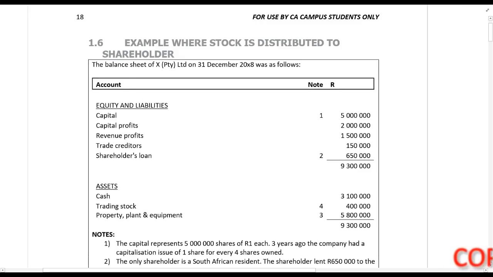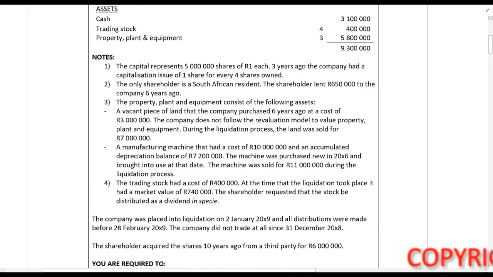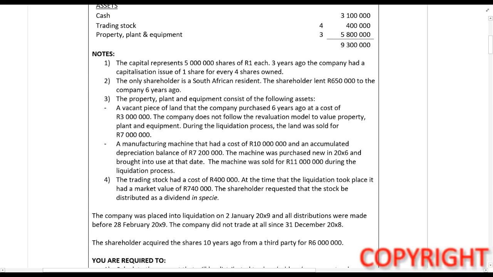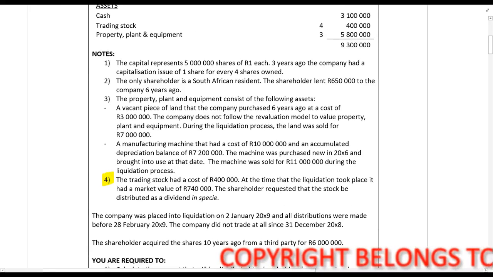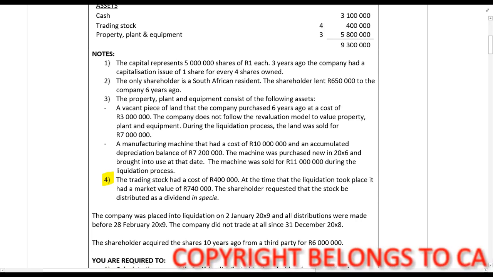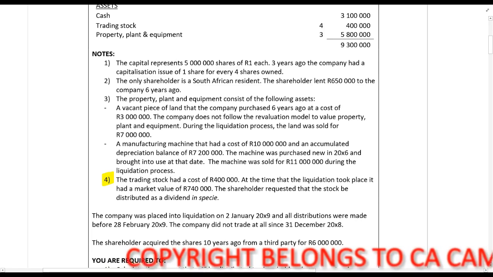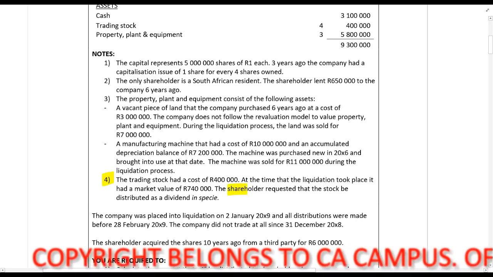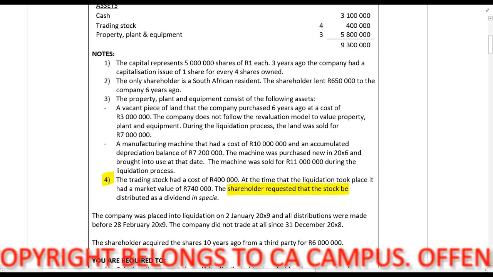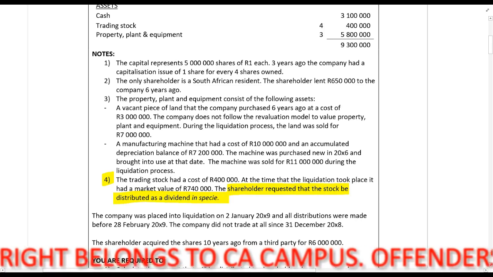Example 1.6. Now this example is the same as the previous one, but there's one difference, and that is in number 4. In the previous example, we had a situation where the trading stock was sold to the shareholder. Now it says this trading stock had a cost of 400,000 rands. At the time that the liquidation took place, it had a market value of 740,000 rands. The shareholder requested that the stock be distributed to him as a dividend in specie.